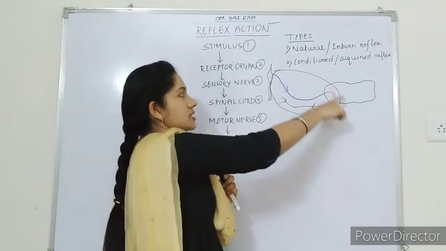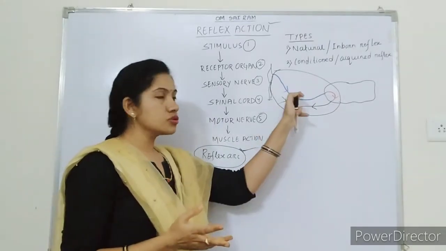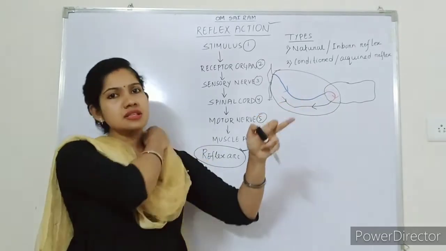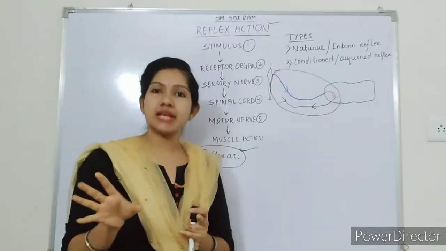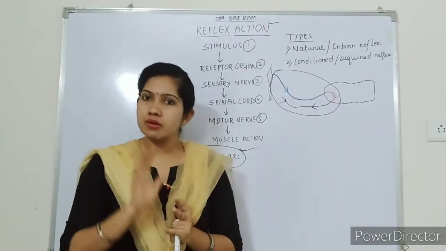Very simple definition. This is the reflex arc, the path covered. Okay, so it involves the sensory neuron, the interneuron and the motor neuron. And here you can see there is no involvement of the brain. So reflex action does not involve the brain.